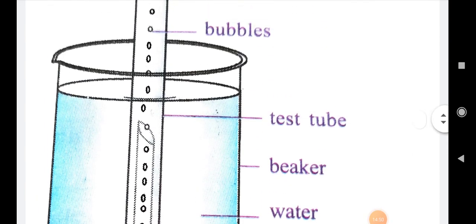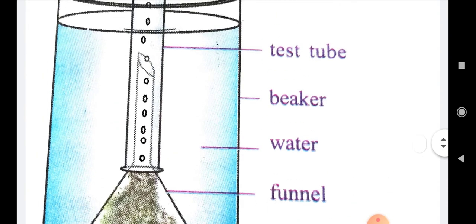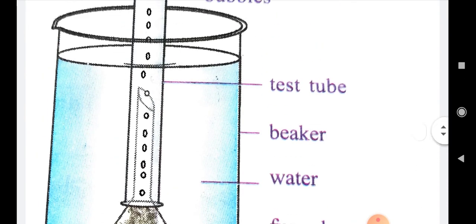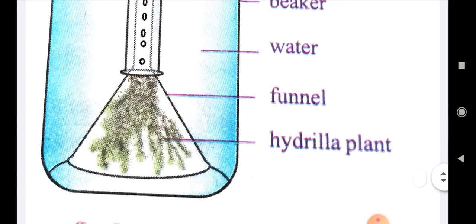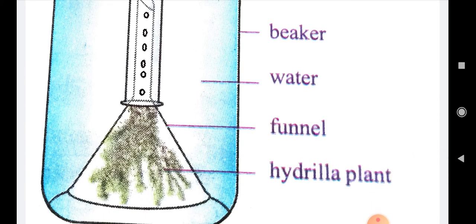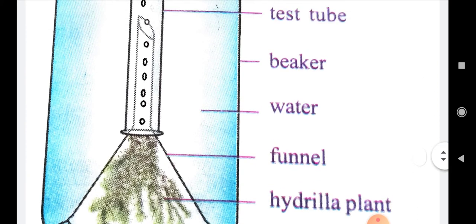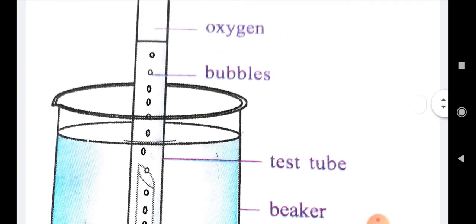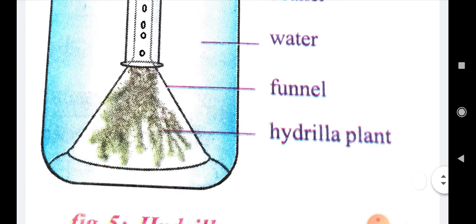You will take a beaker, fill it with water, and collect the hydrilla plant. You keep that hydrilla plant in a funnel, and covering that funnel you place a test tube. This whole setup should be placed under the sunlight.